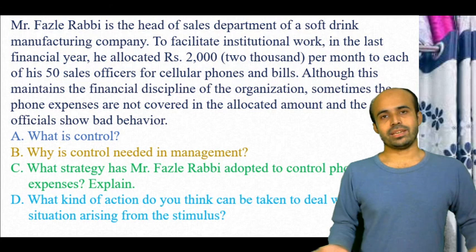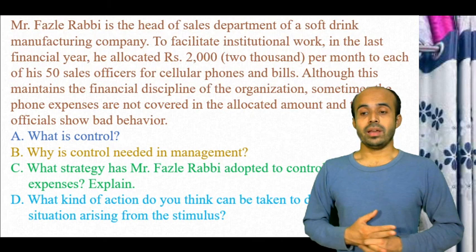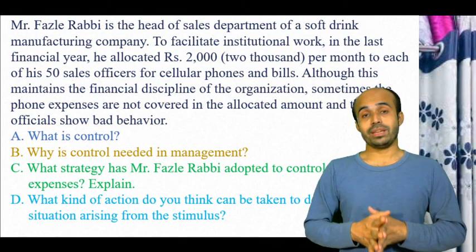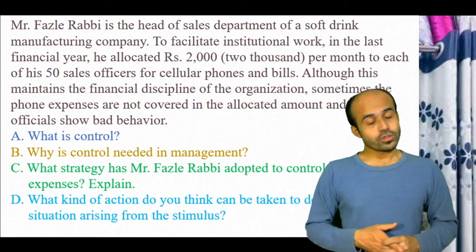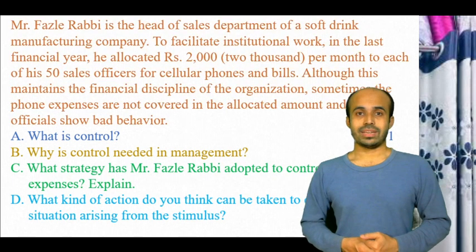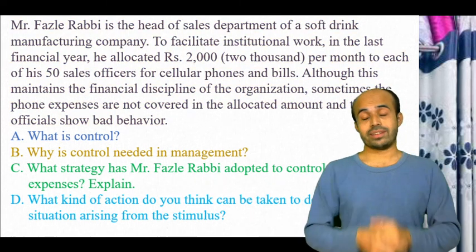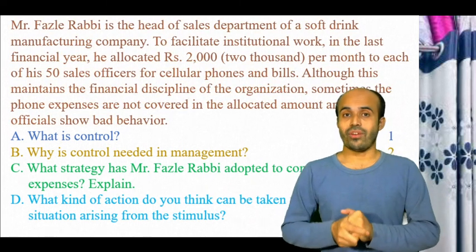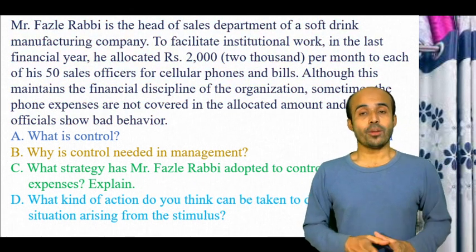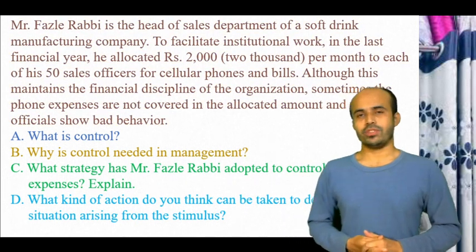Now coming to question C, which is related to the stem. You know that in the stem, so many clues have already been given, and we also read them out. And what is the question? You can see in that green signal there is a question. The green color is used to write question number C. What strategy has Mr. Fazlur Rabbi adopted to control phone expenses? Explain. What do you think?